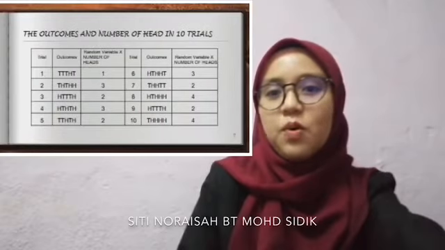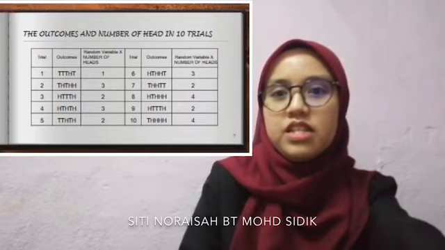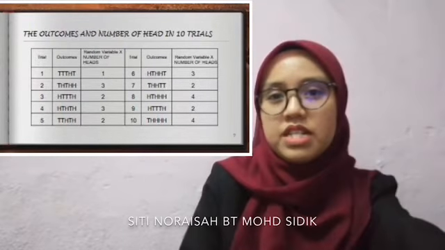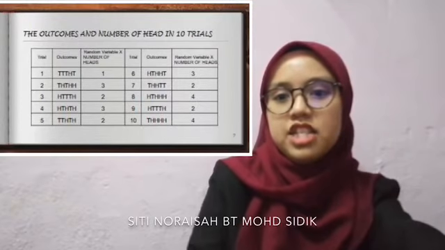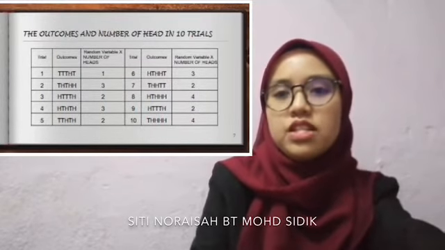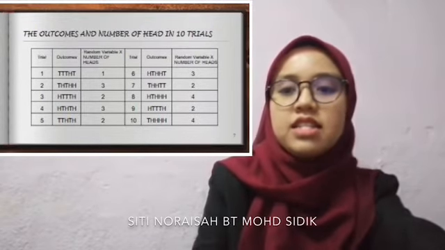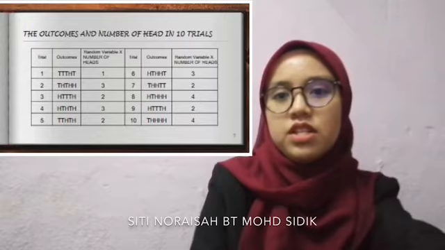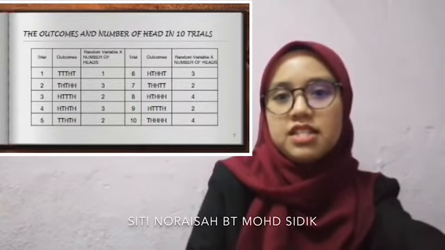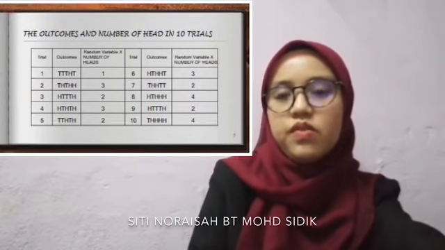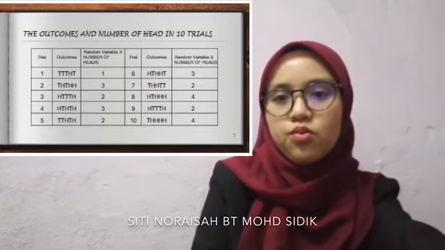I would like to talk about the outcomes that we get in this experiment. So, in Table 1, you can see that we have recorded all the outcomes that we get in the experiment for 10 trials. Based on this table, we can calculate the probability of getting hits in 10 trials. First, we sum up the total number of hits in this table, which is 26, and divide by the total sample space in these 10 trials, which is 50. So the total probability that we get is 0.52.